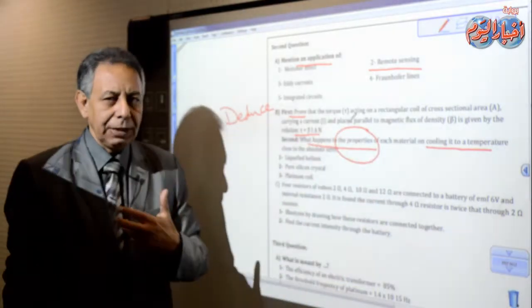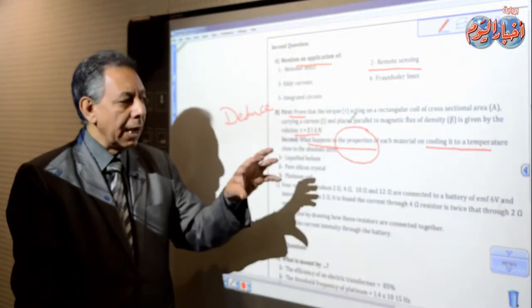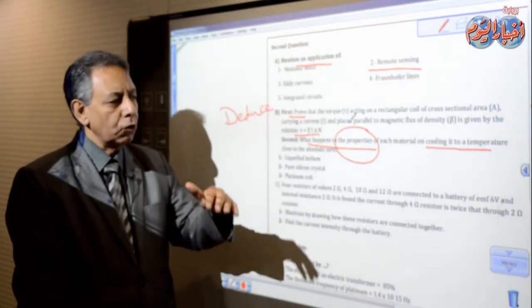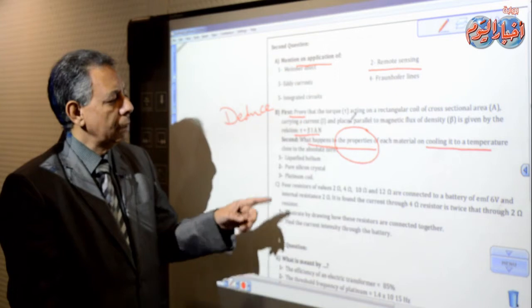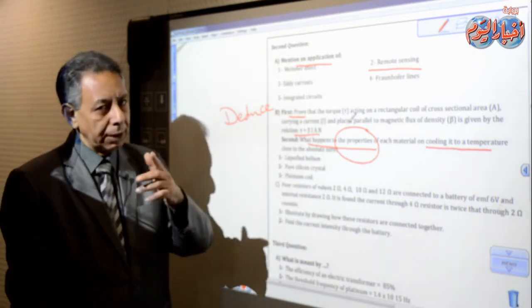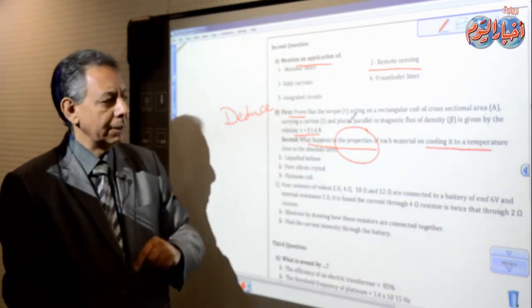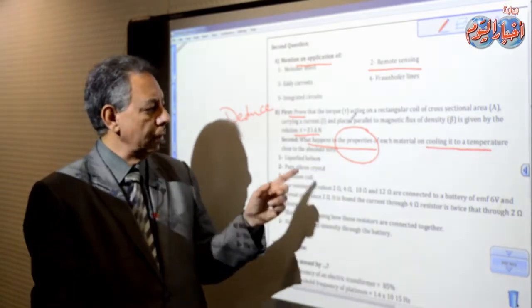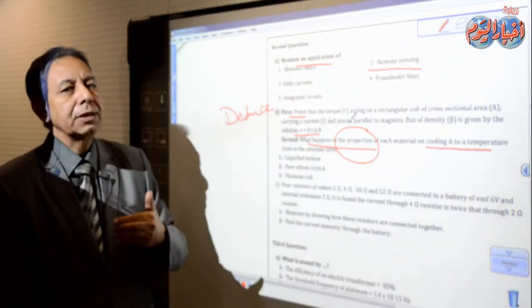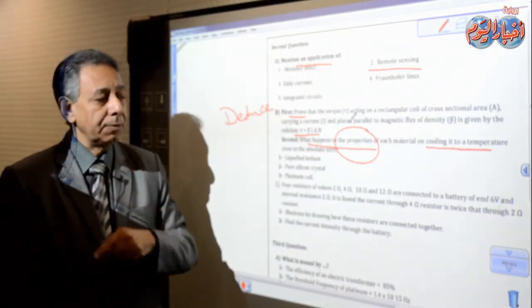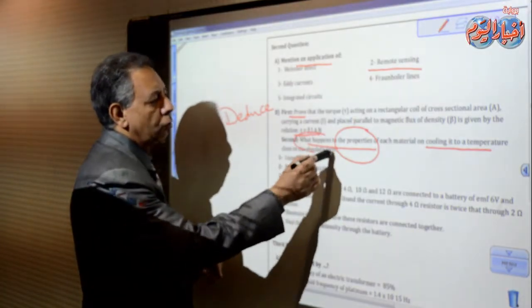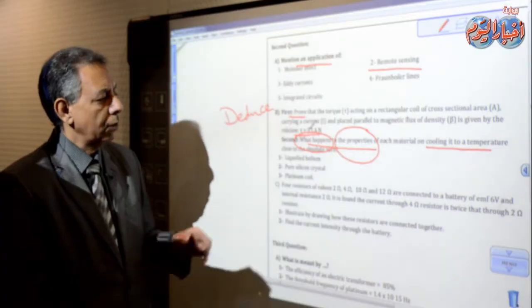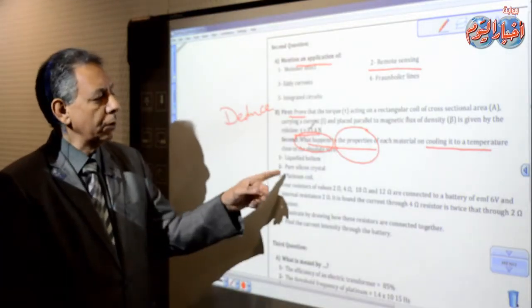Try to imitate me, try to make like me. I am going to underline or circle very important words in the question. That is very important. So what happens to the liquefied helium? Yes, liquefied helium loses its viscosity at very low temperature near the absolute zero, and it becomes a superfluid. It can climb up the walls of its container. So here we are going to mention all the results. What are the results? Pure silicon crystal.